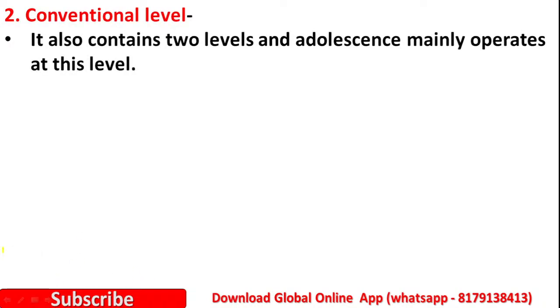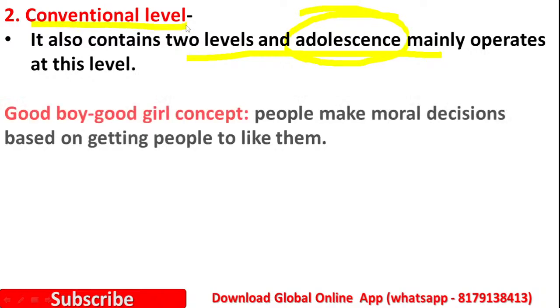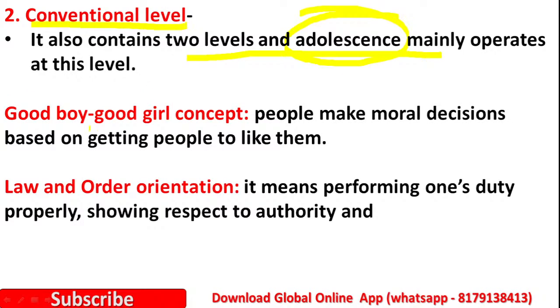Then the next level is the conventional level. It also contains two stages. Adolescence mainly operates at this level. Please remember, all adolescents operate at the conventional level. One is the good boy good girl concept, and another is law and order orientation.